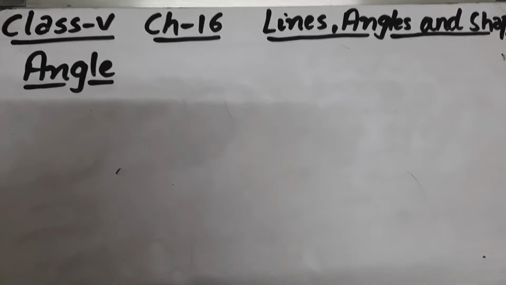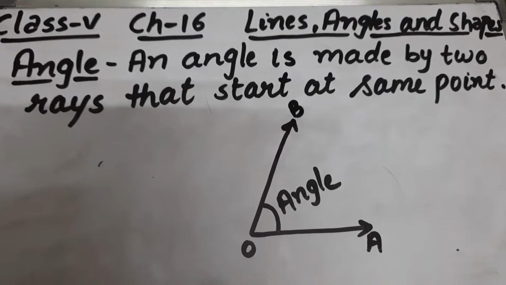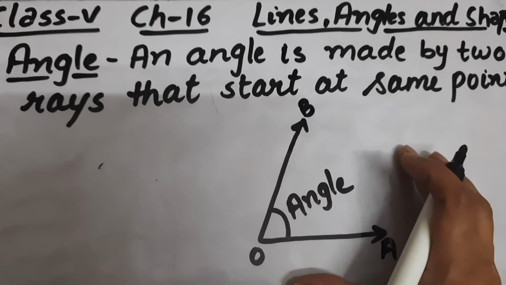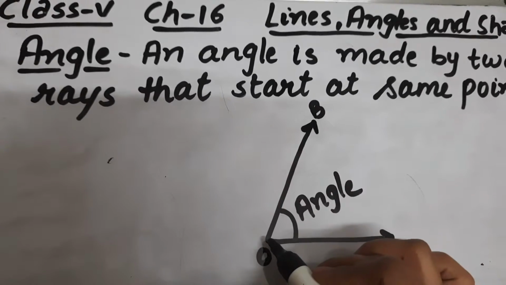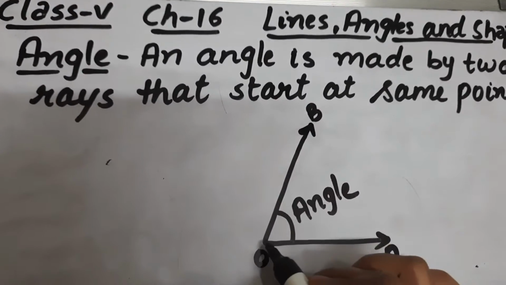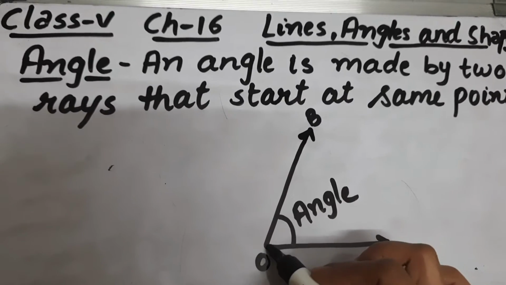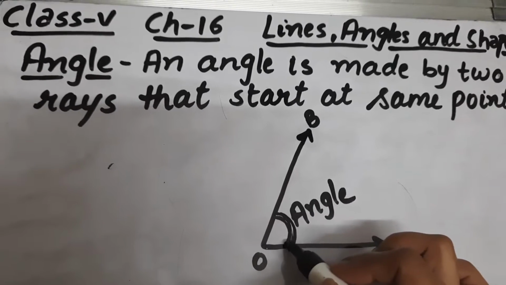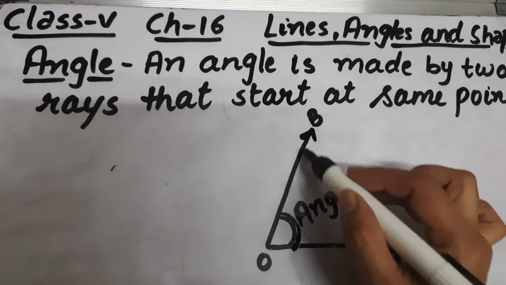What is an angle? An angle is made by two rays or you can say two line segments that start at the same point. Here there are two rays and both these rays are starting from this point. So the point where these two rays are meeting, they are forming an angle. An angle is made by two rays that start at the same point.